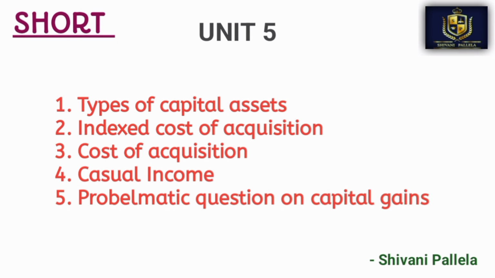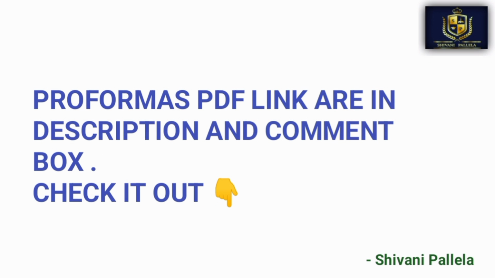Right? In unit number 5, they may ask a problematic question on capital gain for short. Already you are preparing capital gain problematic for long, so there is no need to practice again for short also. So like that I am saying, 4 questions, and the first 4 questions are for theory, and that is enough. And in that also, cost of acquisition, index cost of acquisition, these are all the things which you will get in the problematic. If you learn problematic, then you can get to know what is meant by cost of acquisition and how you will calculate it in capital gains. Like that you can easily write that answer in your own way for short. So I hope that I am clearly explaining what I mean.